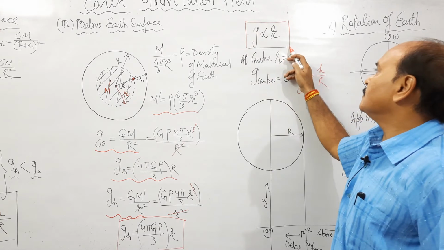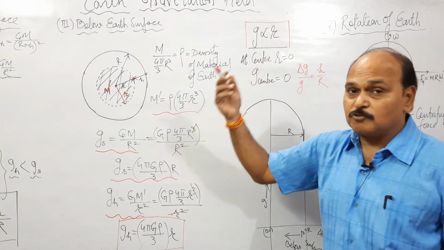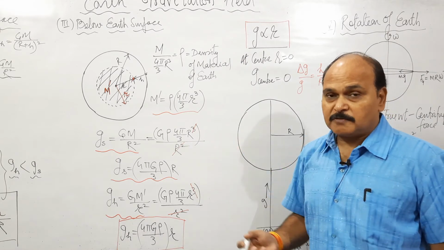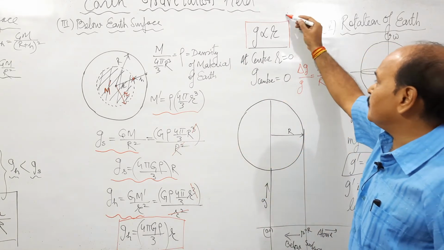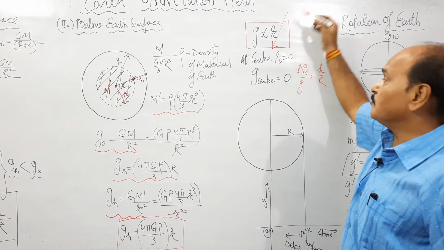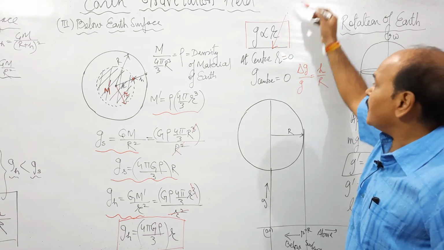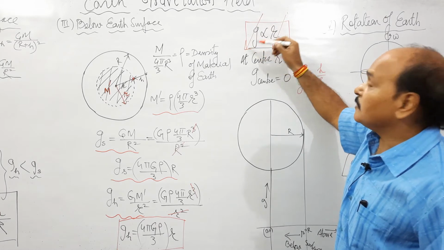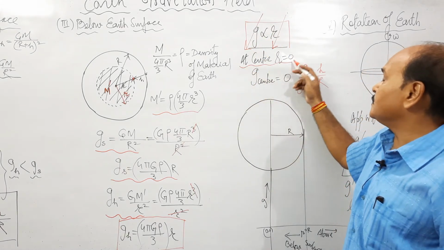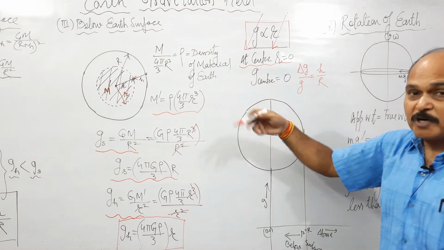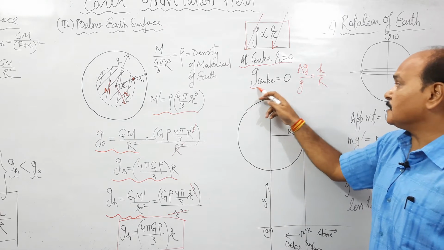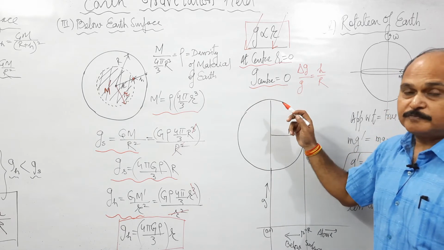This is the law which holds true as we move into the earth's surface with regard to the variation of g. The deeper we move into the earth, the smaller becomes the value of r. As r decreases, the value of acceleration due to gravity also decreases. And when we reach the center, this r becomes 0. So what happens to acceleration due to gravity? Acceleration due to gravity at the center of earth becomes 0.